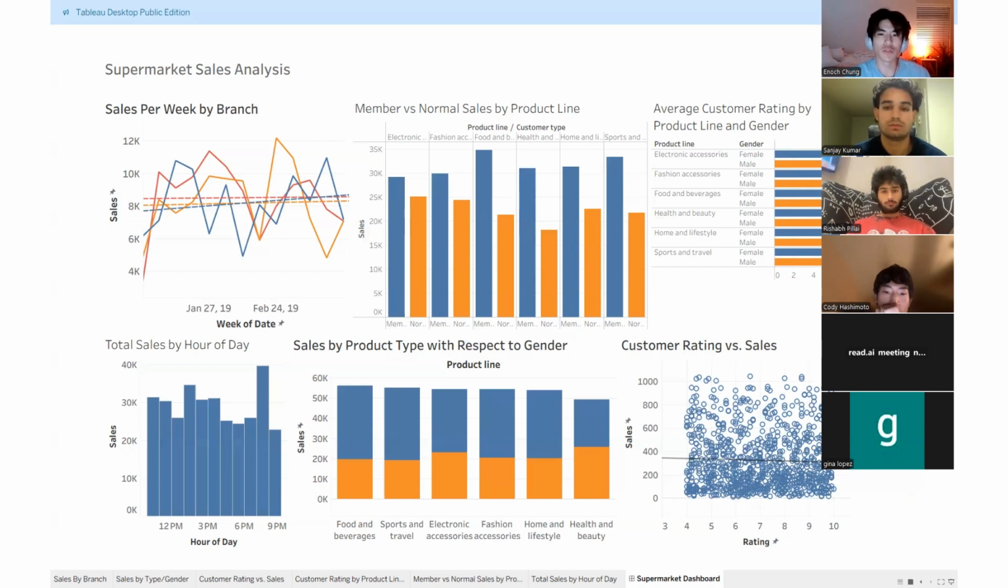The scatter plot shows us a few important insights. First, there is no clear relationship between how much a customer spends and the rating that they give.